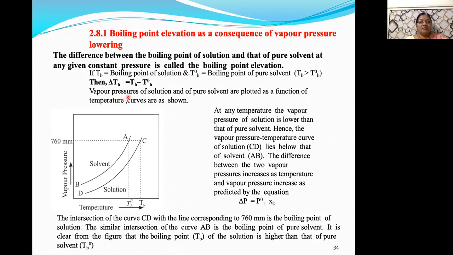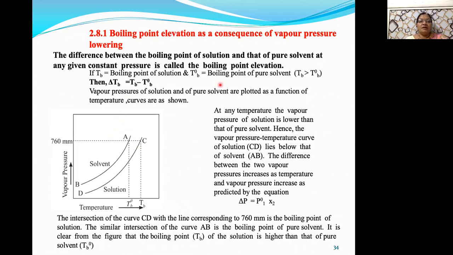Next, that is the vapor pressure curve for solution and solvent. Now here, with the help of graph, you can easily understand why boiling point of solution is higher than that of pure solvent, or why the boiling point is elevated, increased. Here, this property is related to the first property: boiling point elevation as a consequence of the vapor pressure lowering.